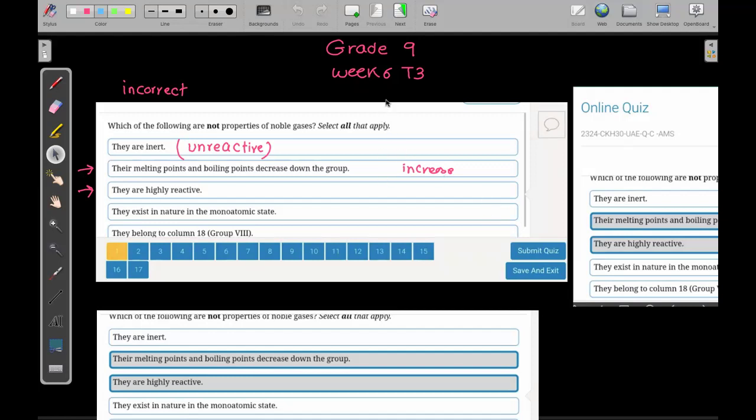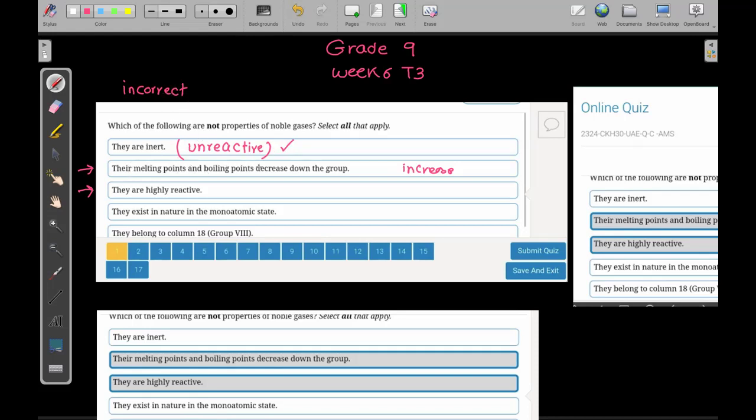Okay, so this is week 6, term 3 for grade 9. We are looking for the incorrect answers here. So please note we are talking about the noble gases. They are inert. Inert means unreactive. They don't react. We'll see later why. But this is correct information. We are not looking for the correct. We are looking for the incorrect.